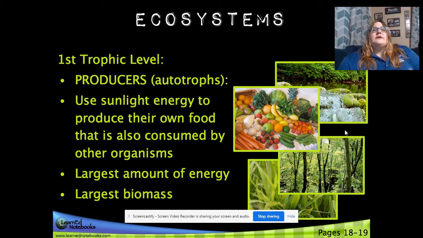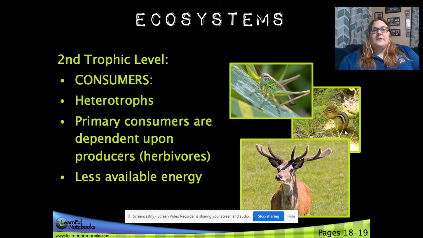So first trophic level is called producers, also called autotrophs. They use sunlight energy to produce their own food that is also consumed by other organisms. They have the largest amount of energy and they are the largest biomass, meaning they take up the majority of an ecosystem. They're the biggest thing that's present. Second trophic level is consumers. These are your heterotrophs. They're primary consumers and they're dependent upon the producers. These are usually your herbivores. They have less energy available.